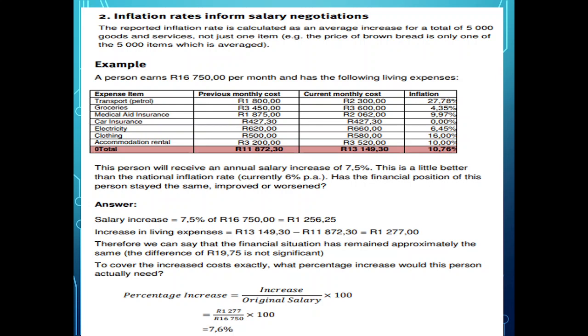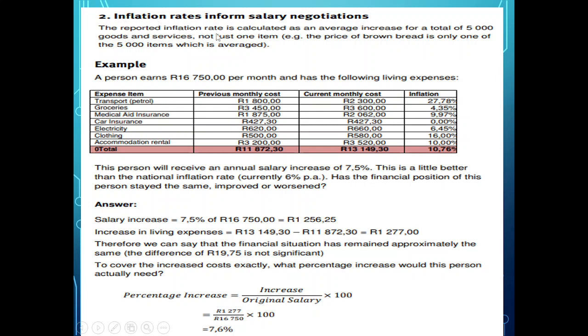In other words, if before I could buy a loaf of bread for 10 Rand, now I can only buy half a loaf of bread for 10 Rand, so my value for money decreases because I did not get an increase as inflation goes. So what this is saying is they decide on salaries. They discuss how much the salary must increase based on inflation rates.